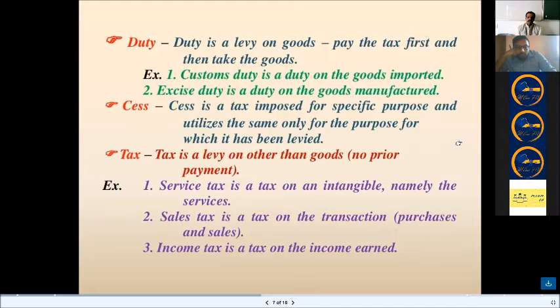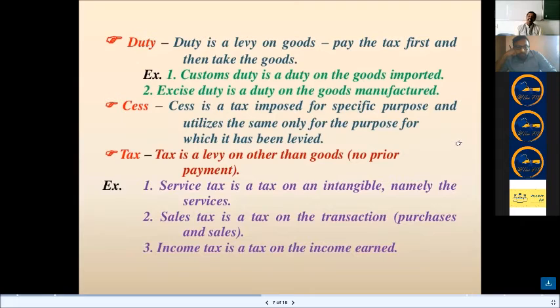Cess. Cess is a tax imposed for a specific purpose and utilized only for the purpose for which it has been levied. So cess is specifically, for example, education cess and health cess. It is only used for that particular purpose. Then tax is a levy on other than goods. So any tax such as wealth tax, income tax, sales tax.